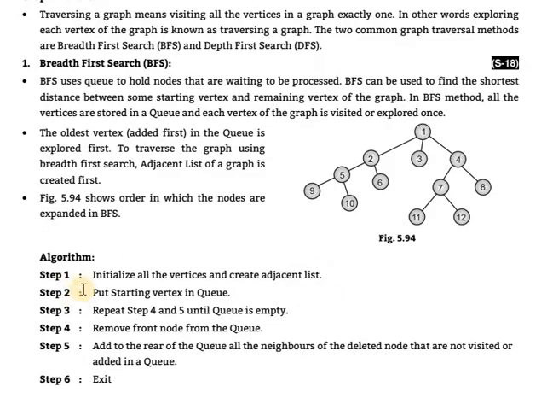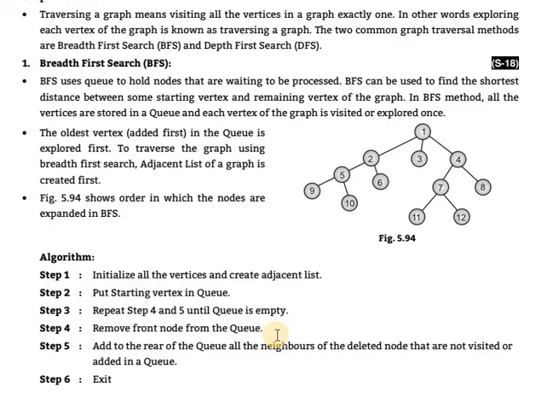Algorithm. What is the algorithm? The first step: initialize all the vertices and create the adjacency list. After that, put the starting vertex in the queue. Next, repeat step number 4 and step number 5 until the queue is empty. What is step 4? Remove the front node from the queue. In a queue, there are two pointers, front and rear.